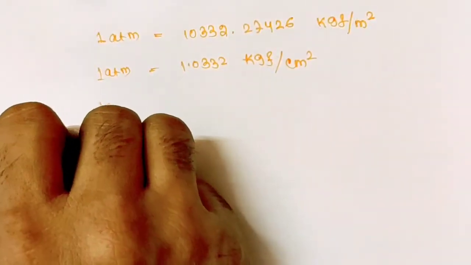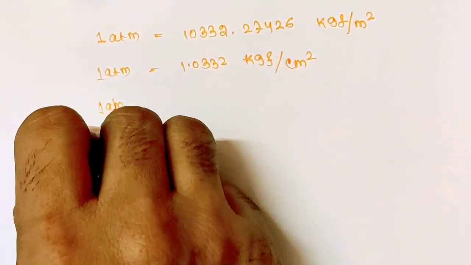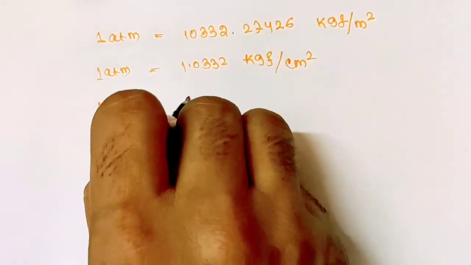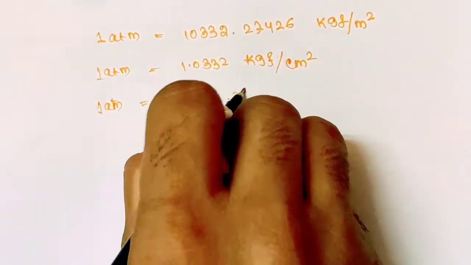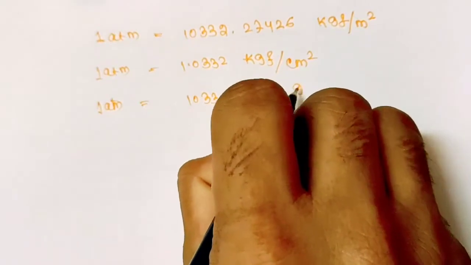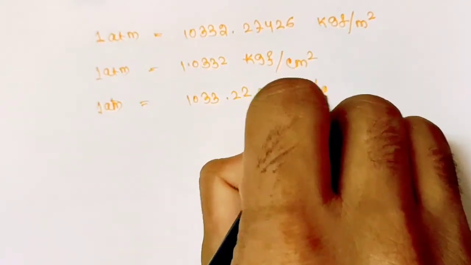1 atmosphere of pressure equals to 1033.2274 gram force per centimeter square.